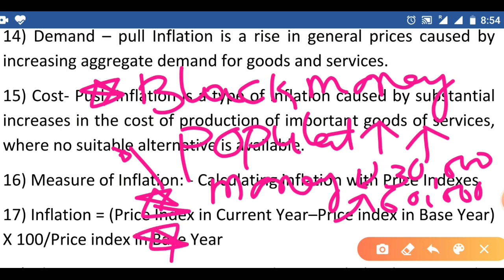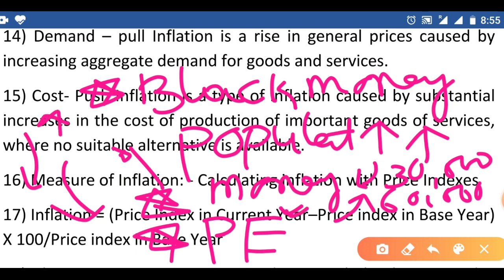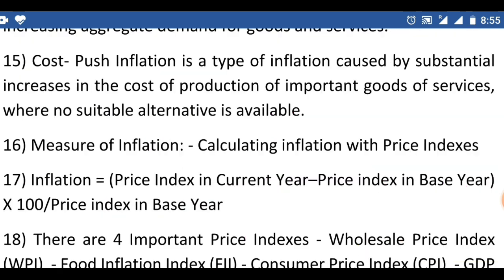Public expenditure. In corona days, what happens? Everybody wants to buy more goods and keep them in the house, because most of the people want to spend more money. So because of public expenditure, the demand for goods also increases. Because of this demand, the price is increasing.